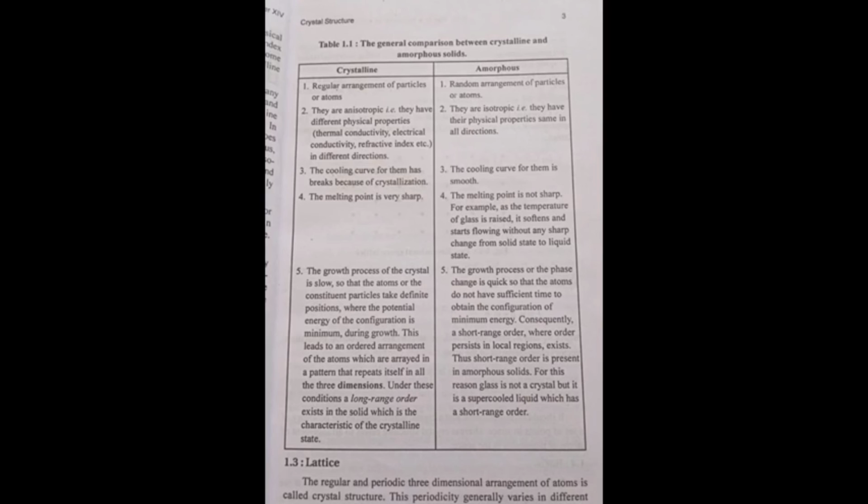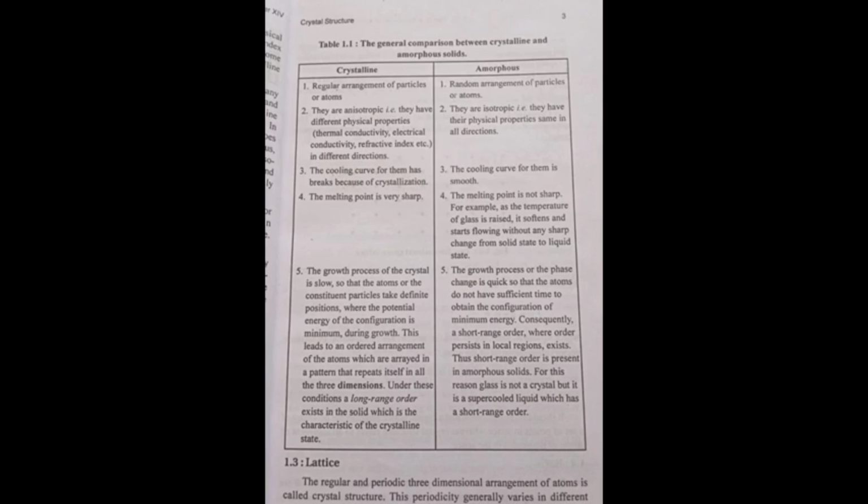For example, as the temperature of glass is raised, it softens and starts flowing without any sharp change from solid state to liquid state. Crystalline solids, fifth point: the growth process of the crystal is slow so that the atoms or the constituent particles take definite positions where the potential energy of the configuration is minimum during growth. This leads to an ordered arrangement of the atoms which are arrayed in a pattern that repeats itself in all three dimensions.